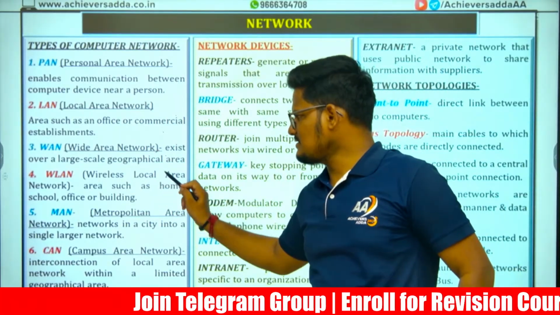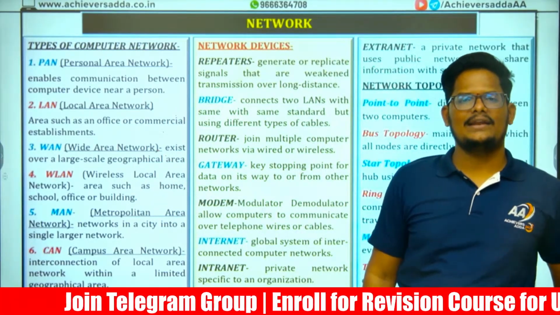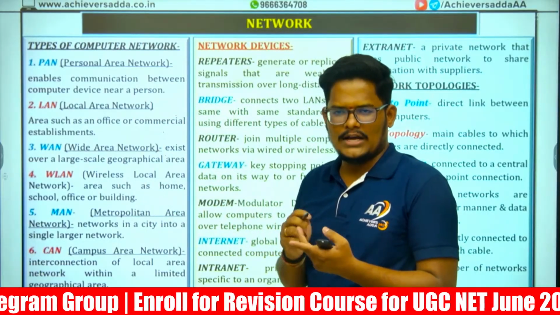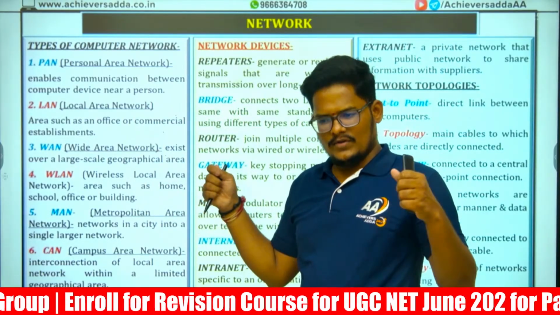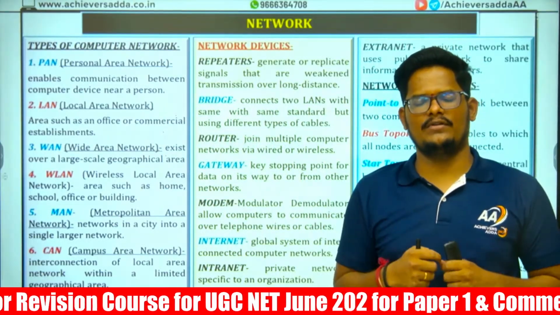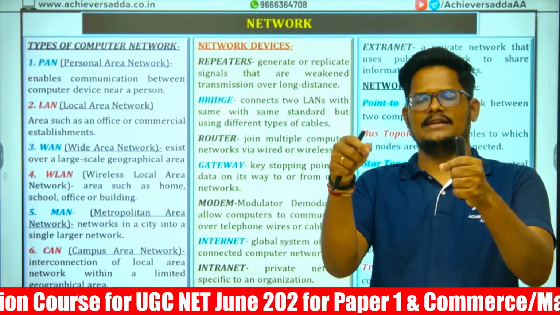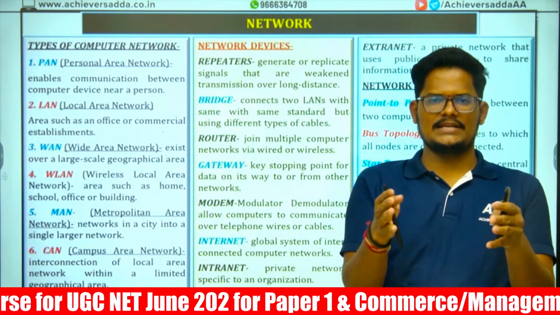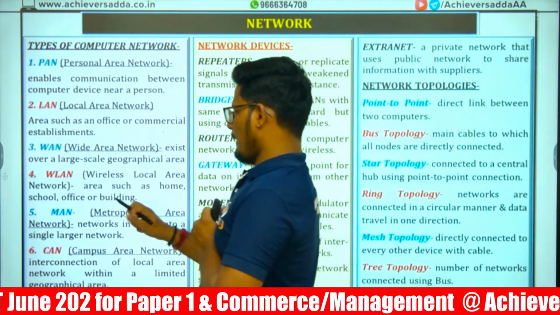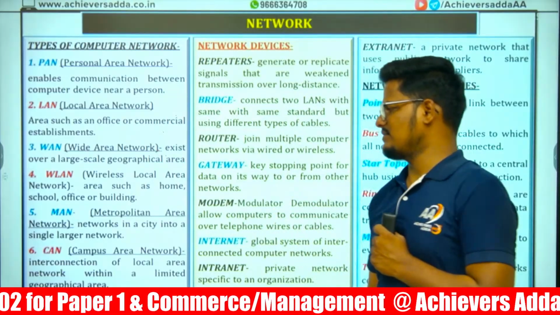WLAN is a wireless local area network. For a school, office, or building, the network will be connected with a wire only, but it gives wireless access to each and every device connected inside that building. Only those who are inside can connect. Otherwise, they cannot. MAN is metropolitan area network.